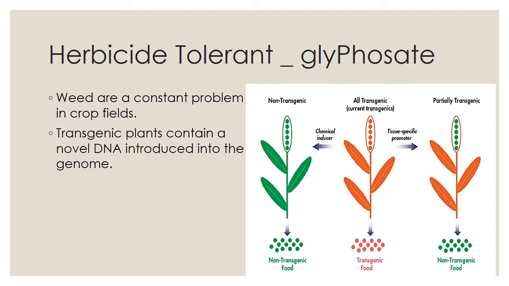Here, herbicide tolerance, glyphosate. Weeds are a constant problem in crop fields. A weed is nothing but an unwanted plant. In an agricultural field, we grow a lot of plants, and in that field some unwanted plants also grow. That is called a weed. These weeds are a constant problem in crop fields. Transgenic plants contain a novel DNA introduced into the genome. By the help of genetic engineering, the plant has the capacity to tolerate the herbicide.